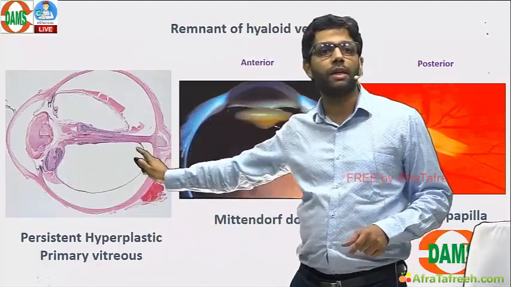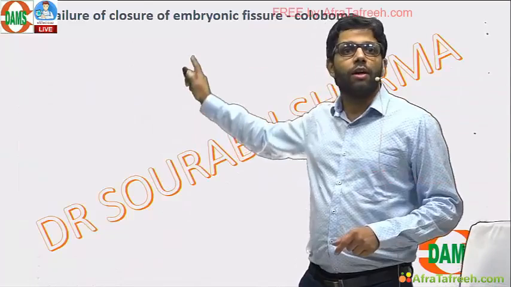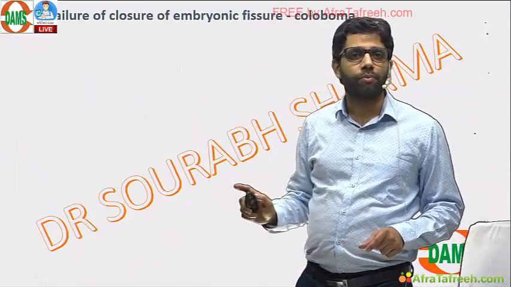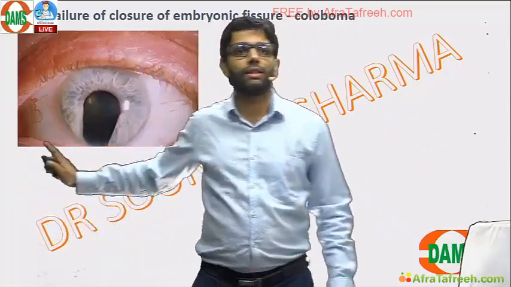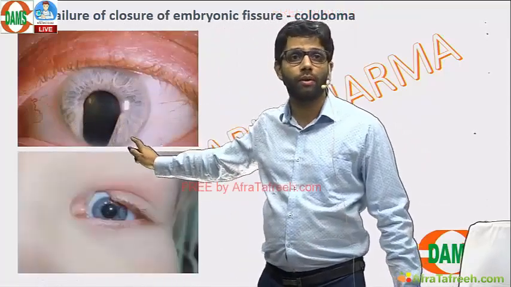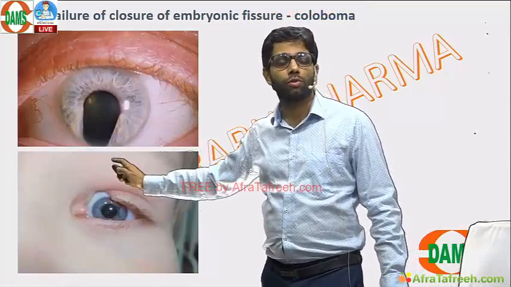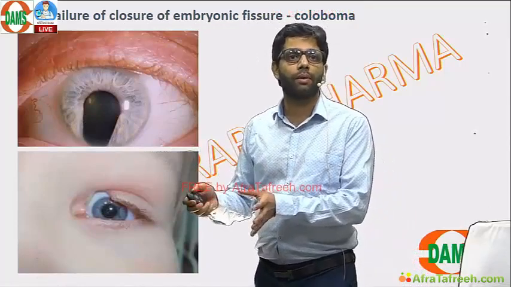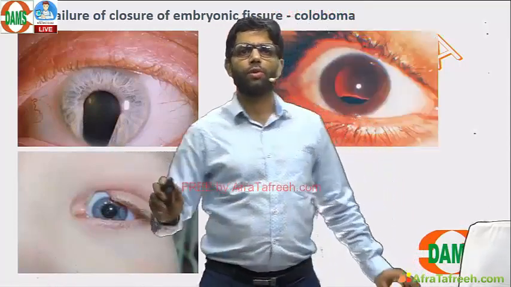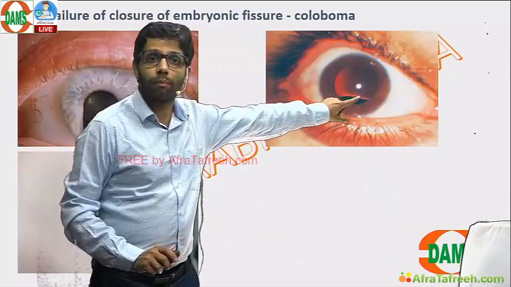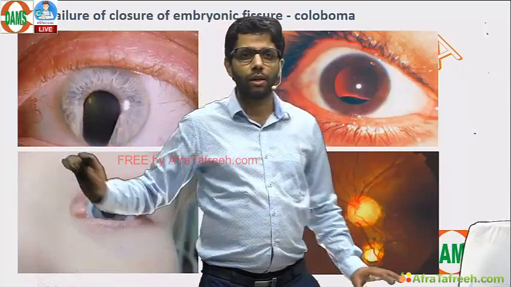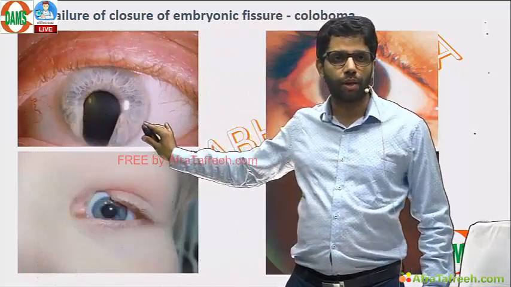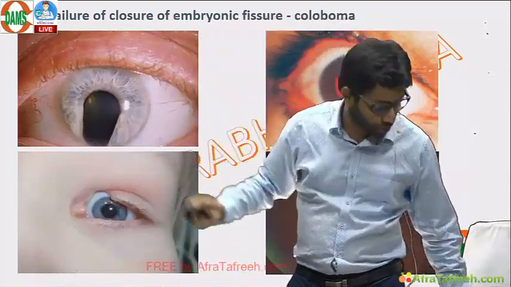Important one, PHPV. Closure of the embryonic fissure, coloboma. A question can be asked on this. This is iris coloboma, eyelid coloboma. Most colobomas are inferonasal, but they can be anywhere. Most common coloboma, inferonasal, lens coloboma. This picture is very rare, optic disc coloboma. It can happen anywhere. This is an important picture for you. Iris coloboma, failure of closure of the embryonic fissure.